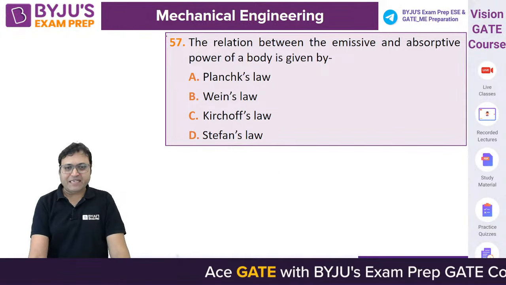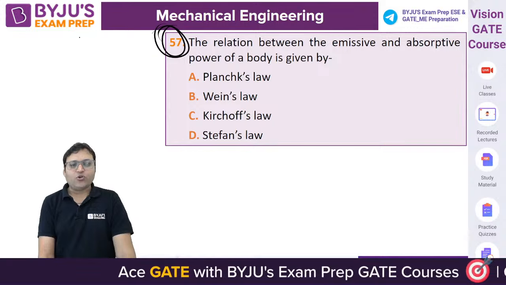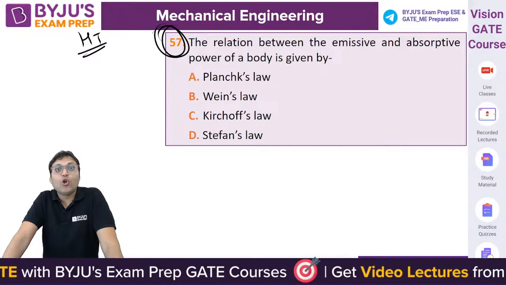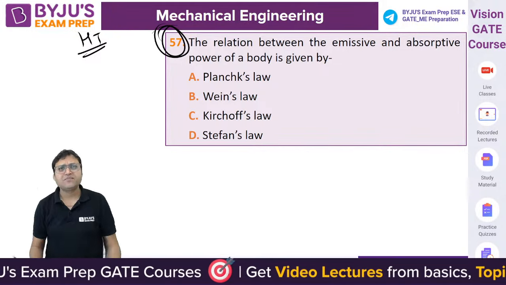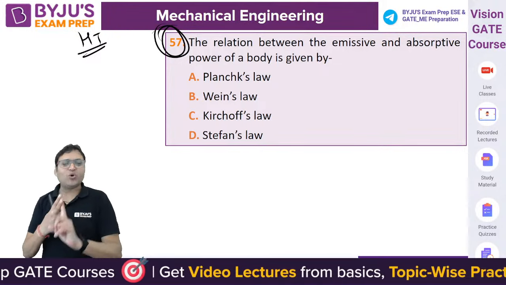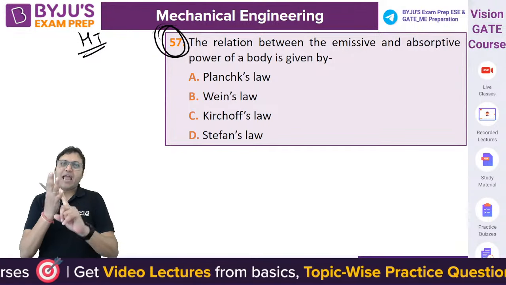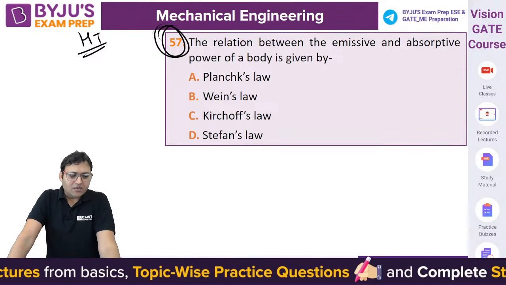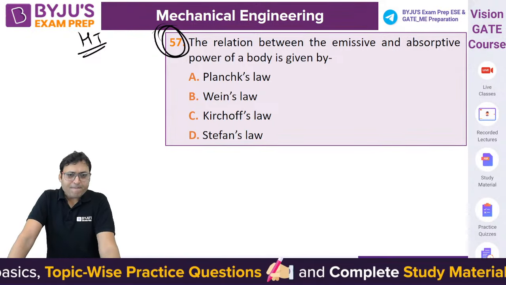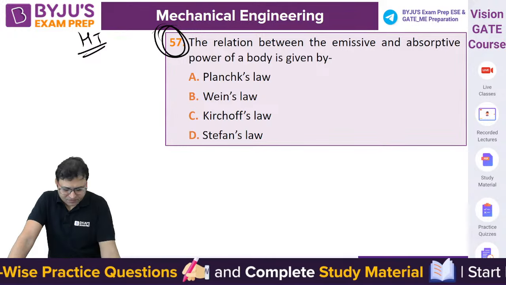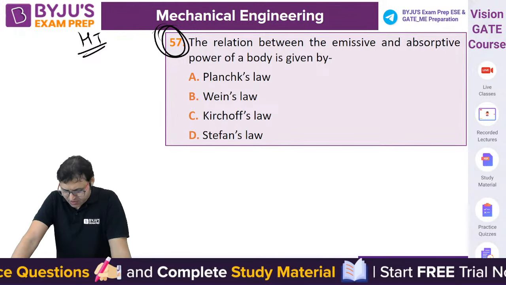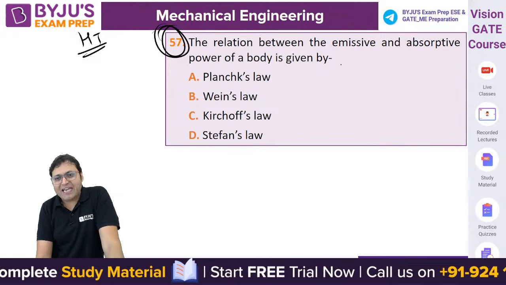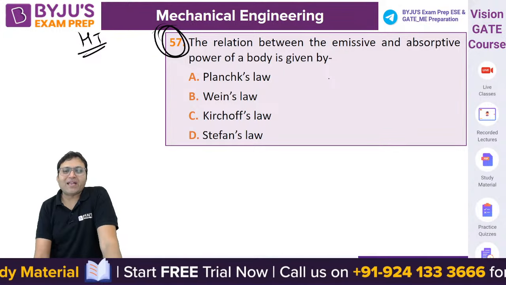Question number 57. The question is from the heat transfer, radiation mode of heat transfer, and from the laws of radiation. There are some laws: Planck distribution law, Stefan-Boltzmann law, Wien displacement law, and Kirchhoff's law of radiation, as well as for intensity, Lambert cosine law, right? So the relation between emissive and absorptive power of a body is given by,